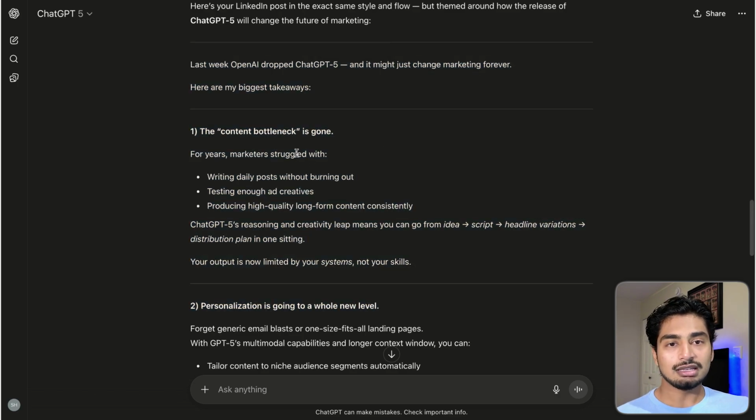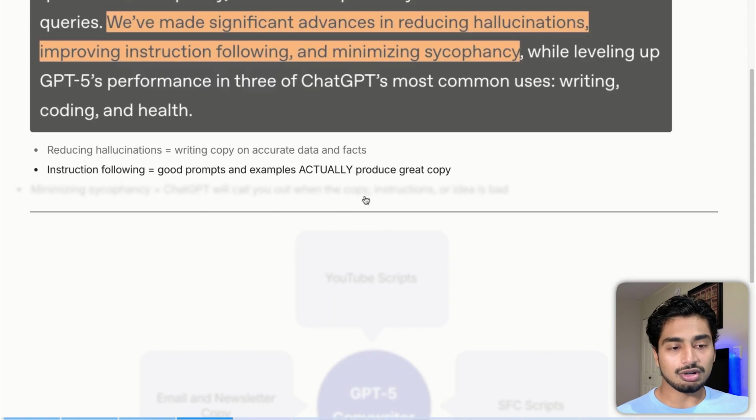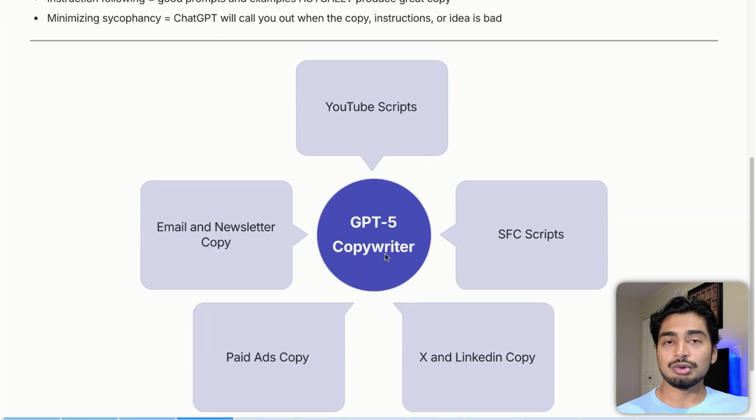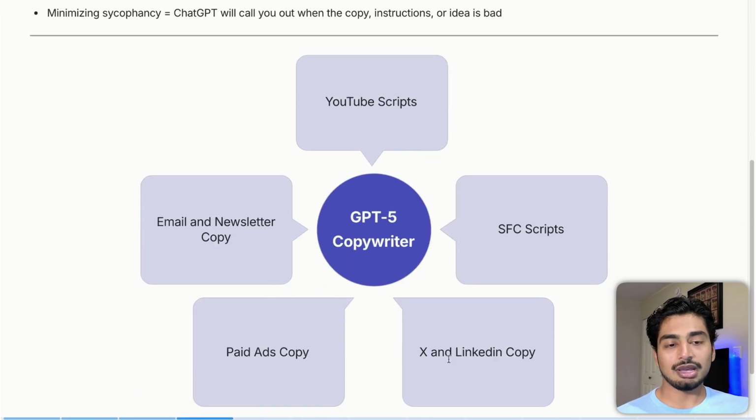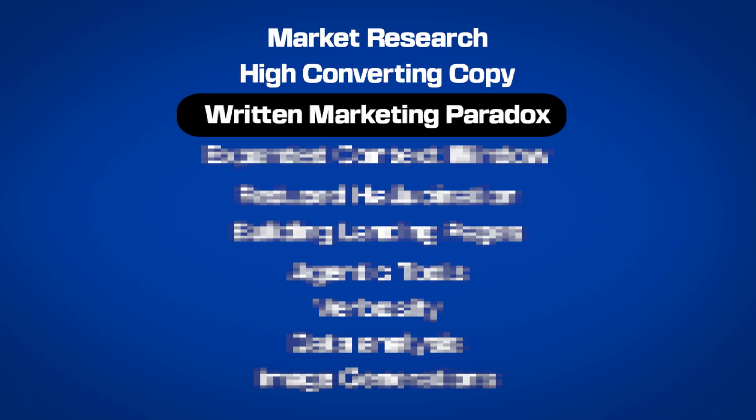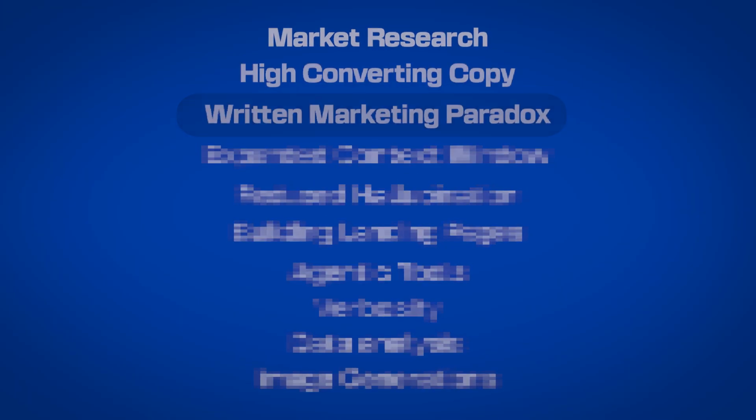So that is point number 2, which is it could write better copy for you. And if it could write better copy for you, you could write better YouTube scripts, short form scripts, X and LinkedIn copy, paid ads copy, and email newsletter copy. The only caveat is, which brings me to point number 3, is that this enables the written marketing paradox.